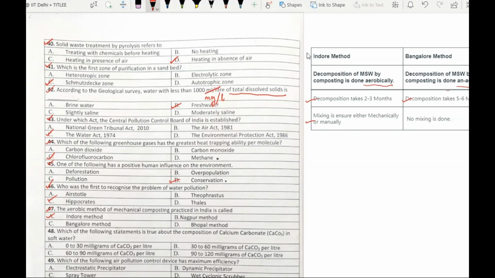Now let's move to question number 48. Which of the following statements is true about the composition of calcium carbonate in soft water? The options given are option A, 0 to 30 milligrams of CaCO3 per liter, option B, 30 to 60 milligrams of CaCO3 per liter, option C, 60 to 90 milligrams of CaCO3 per liter, option D, 90 to 120 milligrams of CaCO3 per liter. The answer will be option B, 30 to 60 milligrams of CaCO3 per liter.